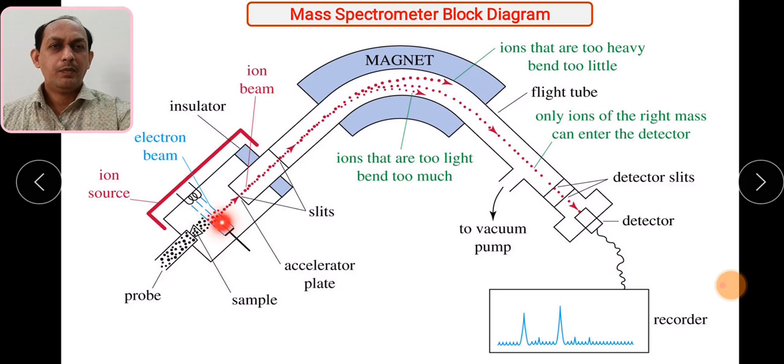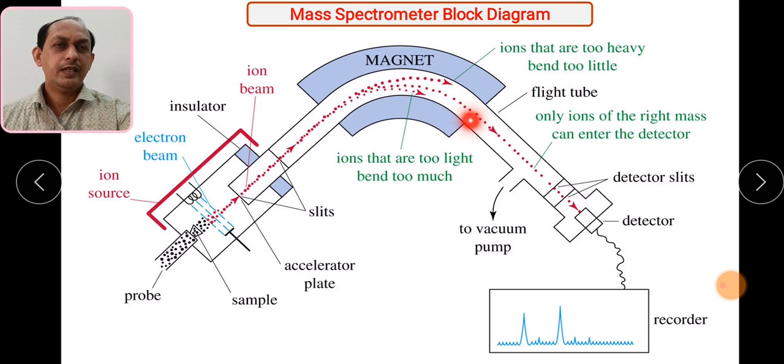Whatever the electron beam is there, it is then transferred inside the slits which have ion beams. In this particular portion ion formation takes place. You can see here is the ion beam. This ion beam is then allowed to pass after the ion source into the magnet, and in this magnet these ions are separated and bent. You can see here, from this single beam, it is now separated into different portions of ions based upon their weight.